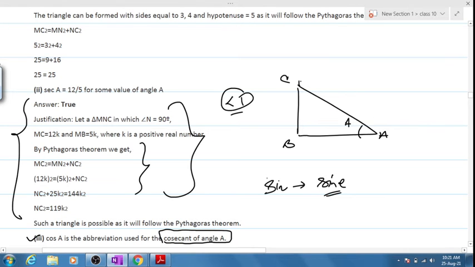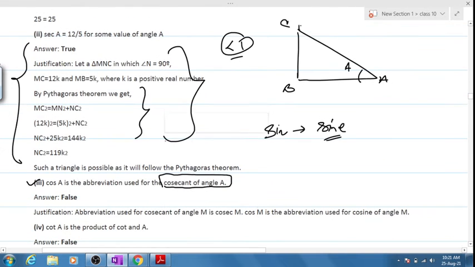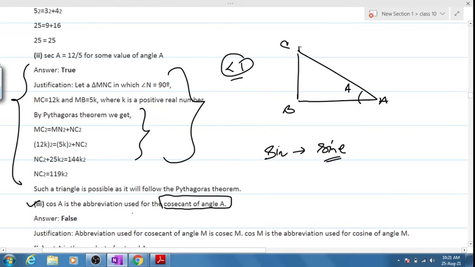Okay. Cos is the abbreviation for? Sir, cosine. Cosine. So why am I saying it's correct? True. It's false. Cosecant is the abbreviation for which one? Cosec. Clear? Because you see now, cosecant, cosec. Like for tan, tan is the abbreviation for? Very good. Tangent. And sec. Secant. Very good.